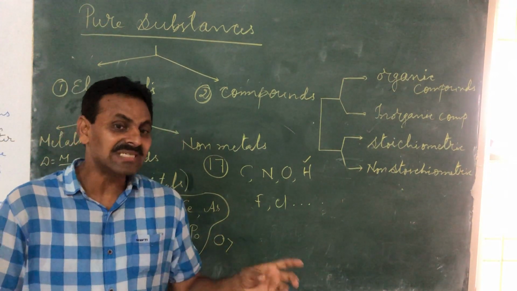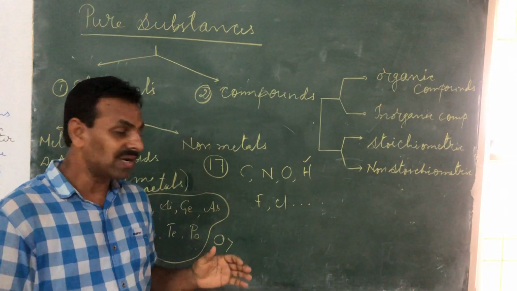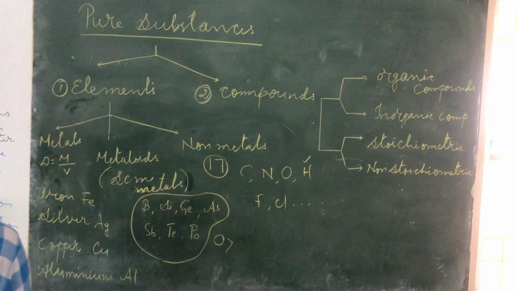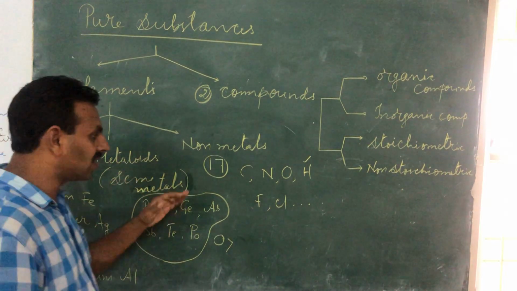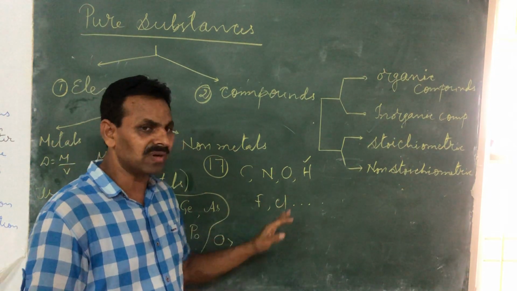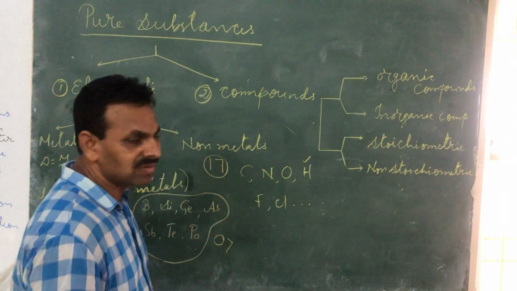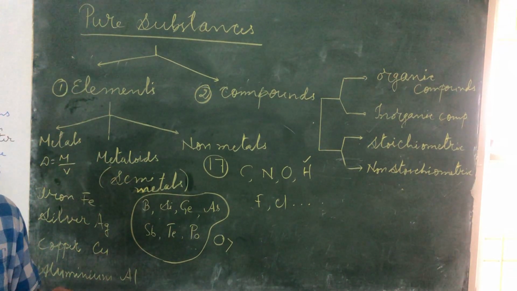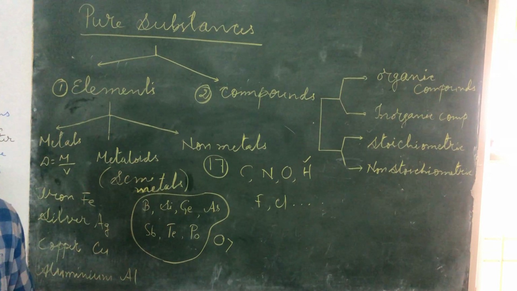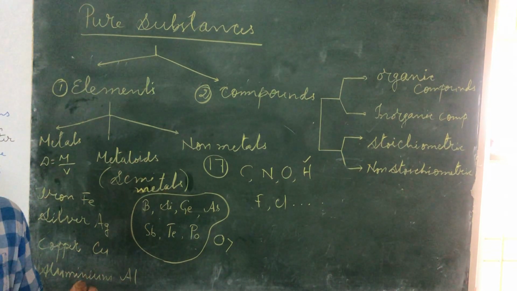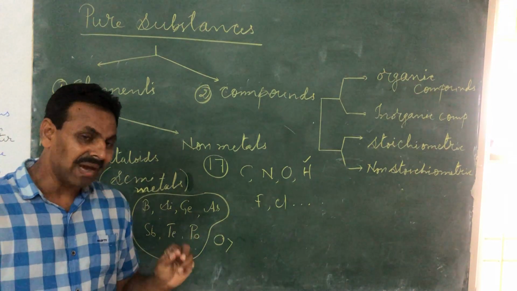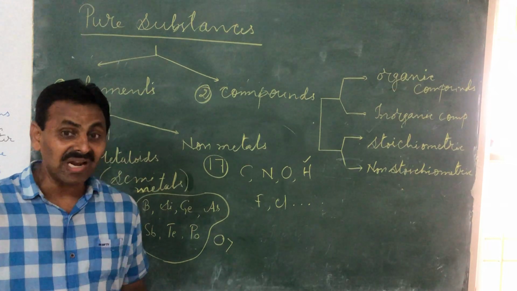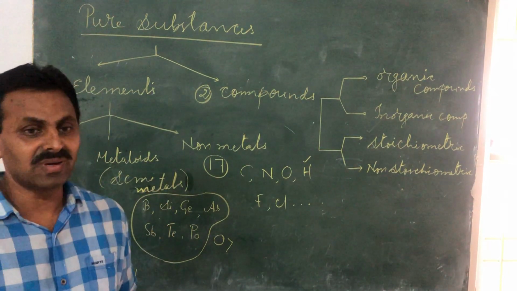non-metals. Mineral species we also call them. They are all made of non-metals. So mineral-forming elements are non-metals like carbon, nitrogen, oxygen, sulfur, chlorine, bromine, etc. There are around 17 non-metals. These non-metals are generally comparatively soft, non-sonorous, non-malleable.